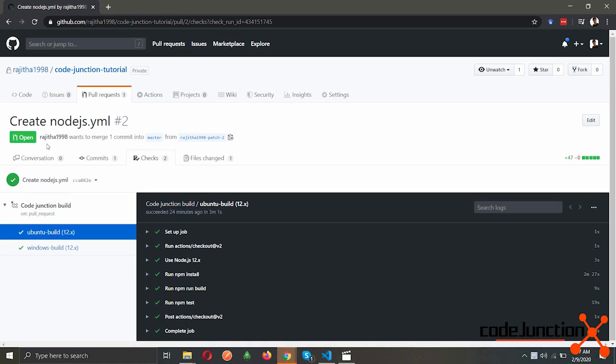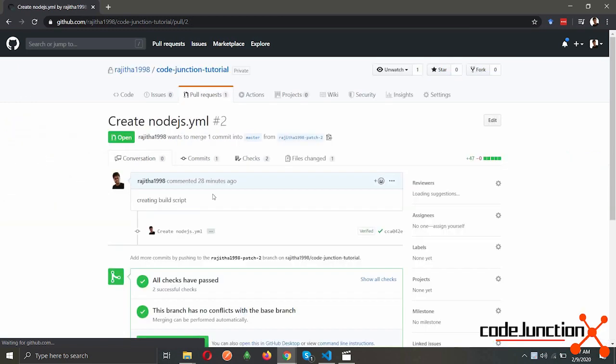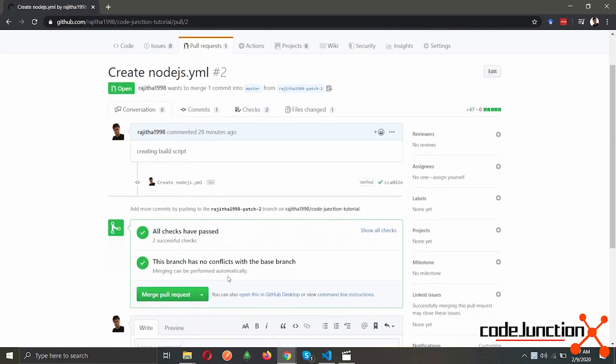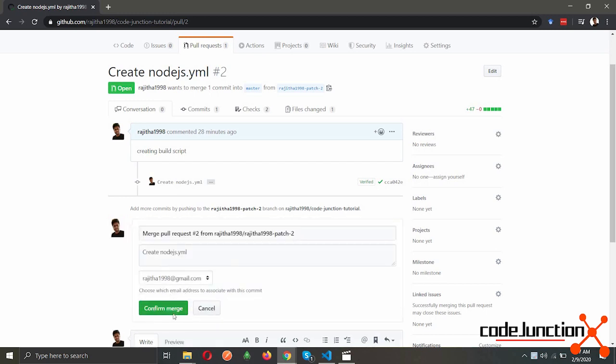So let us merge the pull request. It will run another workflow since we are pushing this commit to the master branch through the pull request. Confirm merge.